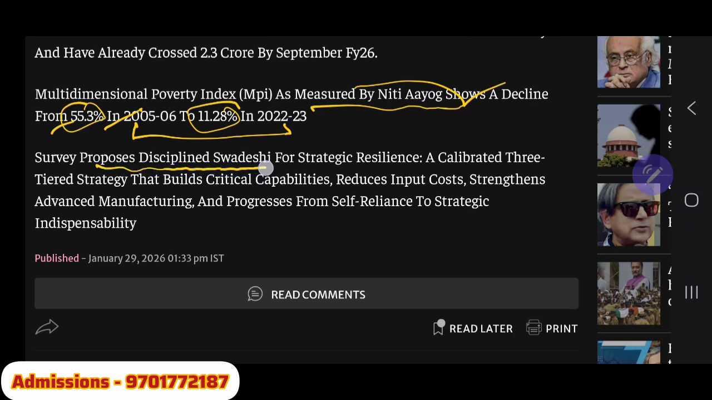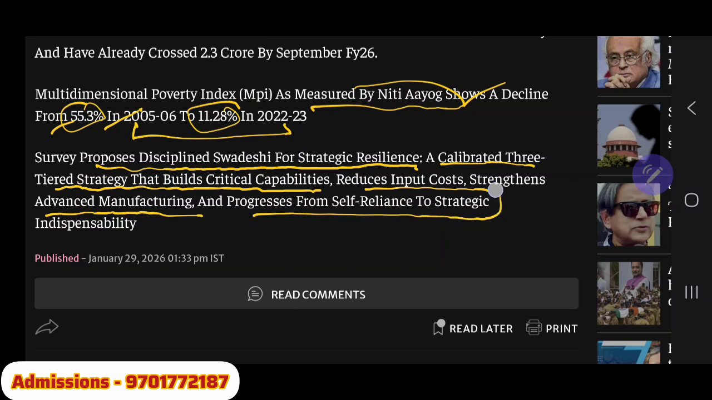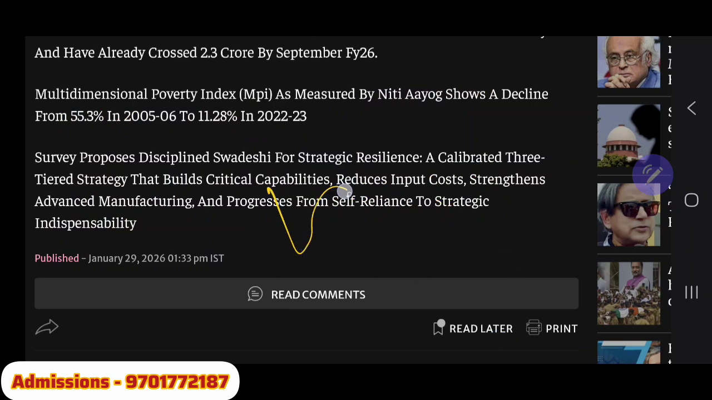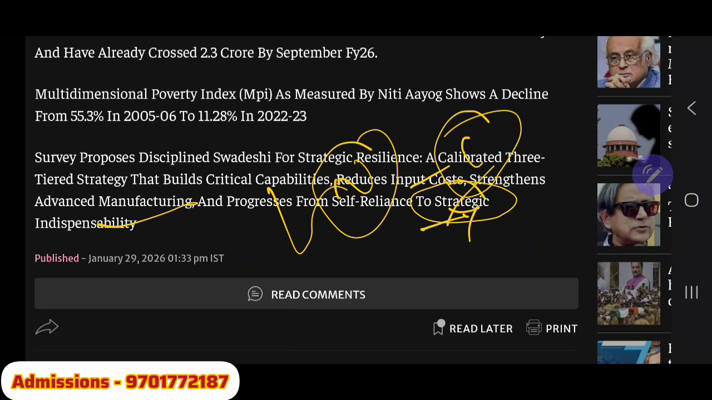Survey proposes disciplined Swadeshi for strategic resilience. So a calibrated three-tier strategy that builds critical capabilities, reduces input cost, strengthens advanced manufacturing, and progresses from self-reliance to strategic indispensability. Means we should be so good with regard to the strategy, with regard to the important areas of social and economic development, that we don't need to depend on anyone, and we should be indispensable. Means no one can replace us in this particular domain. We should achieve that level of expertise, that level of self-reliance. Then only it's possible that we don't need to depend on any other country. But there are some resources like natural resources which are not in our hand, like crude oil, etc., for which we have to always depend. That's a major issue also.